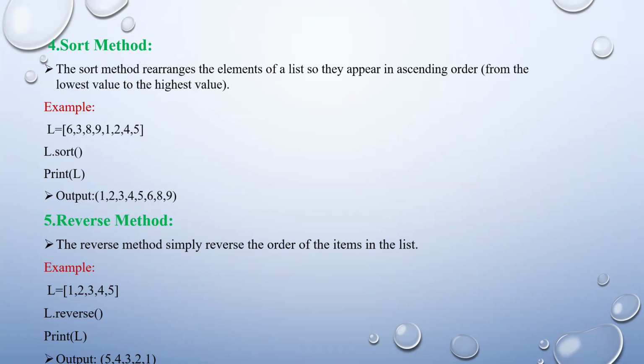And next is the reverse method. The reverse method simply reverses the order of the elements in the list. So here L is equal to 1, 2, 3, 4, 5, and I have given the reverse method, so it will be printed in the reverse way. Here I have given 1, 2, 3, 4 in order. If we did not give them in order also, it will be printed in reverse only. So that's all about the list methods.